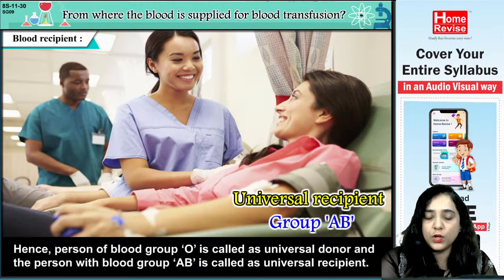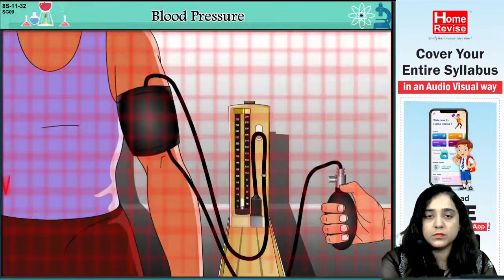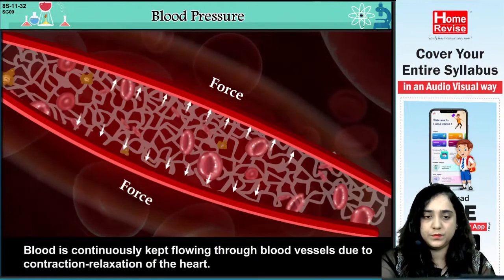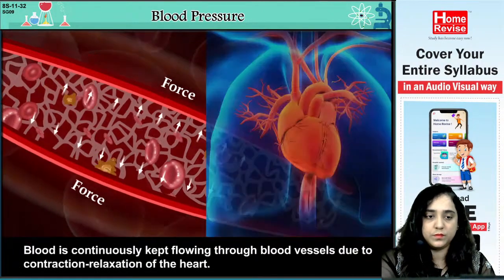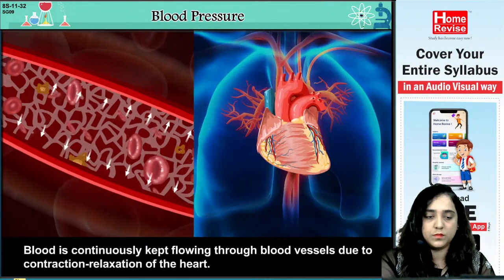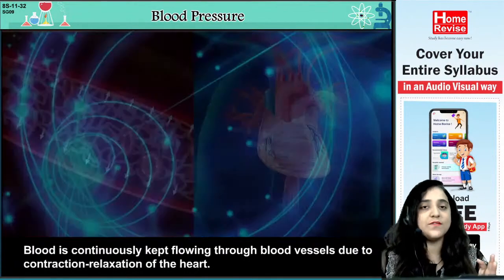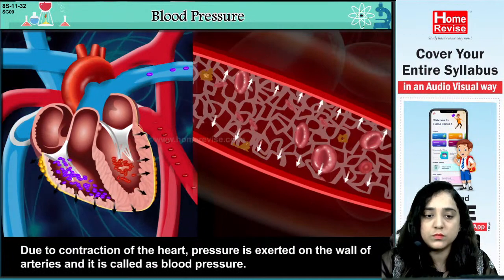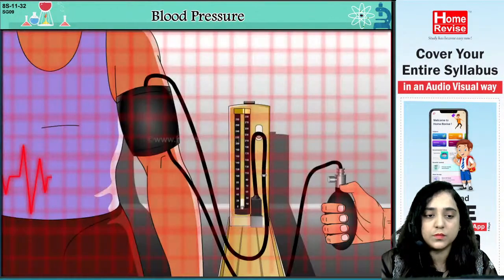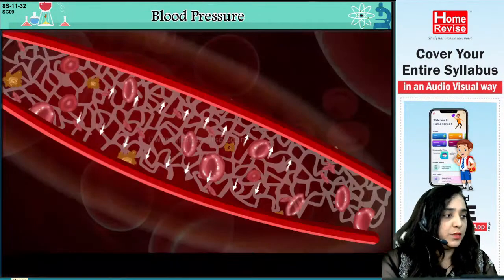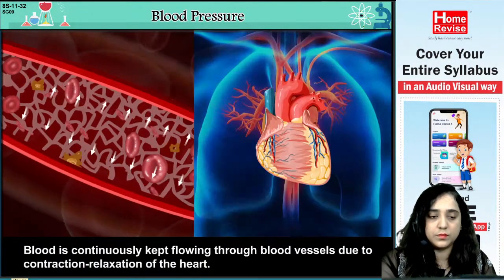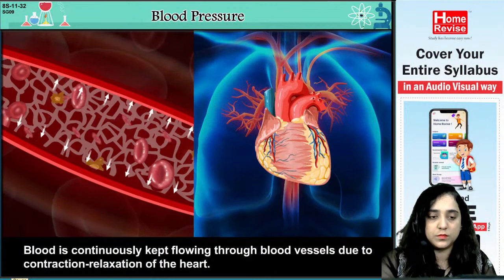Fine, now let's move on to the next part. Blood pressure. Now pay attention to this. Blood is continuously kept flowing through blood vessels due to contraction and relaxation of the heart. Yes, now we have studied this thing. Pressure is exerted on the walls of arteries. Blood pressure. Pay attention. Blood is continuously kept flowing through blood vessels due to contraction and relaxation of the heart.